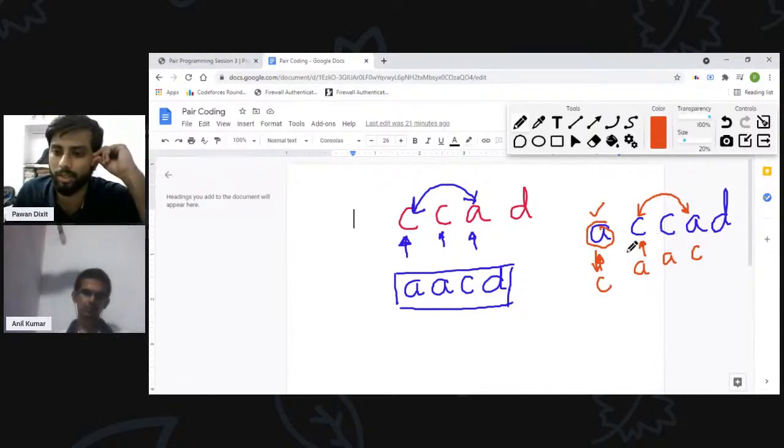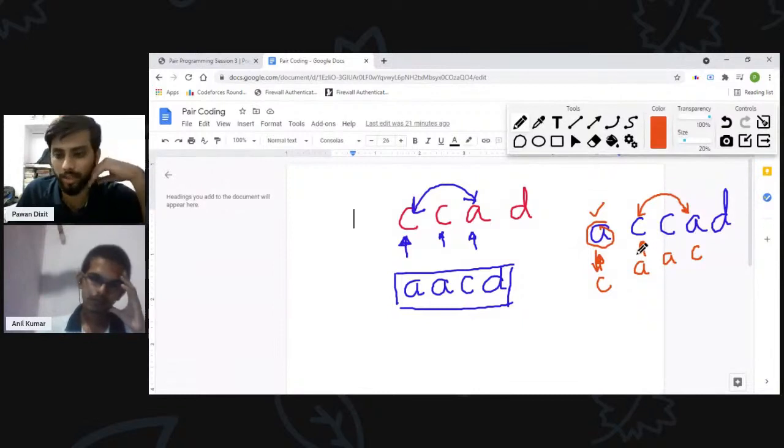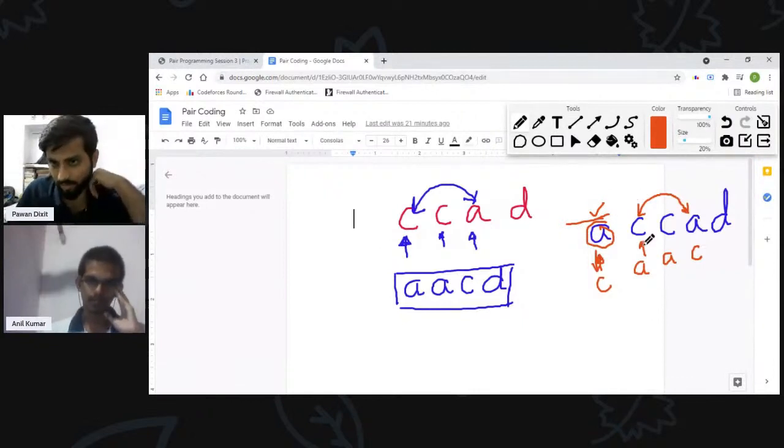ये तो गलत हो जा रहा है, ऐसे बढ़ जा रही है ना वैल्यू. What मतलब we can do is, दिक्कत क्या आ रही है, हम जो वैल्यूज पीछे आ चुकी हैं उनको चेंज नहीं कर सकते, क्योंकि we are assuming that the values which we have traveled are optimally placed. What I can do is we can maintain a set or vector of characters which have been already discovered. So suppose we are at C now. We will check if we already have A in our vector. Since we already have A in our vector, we can't replace our C with A.